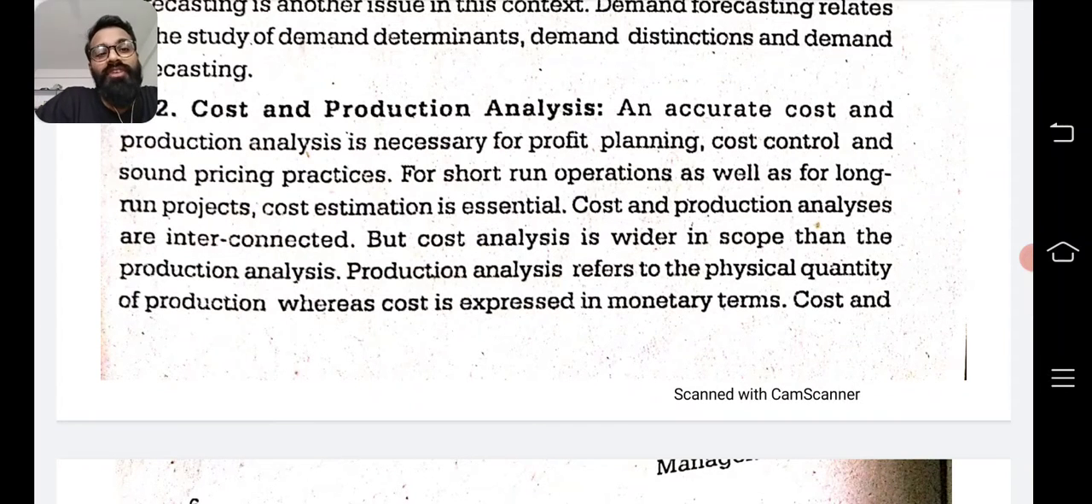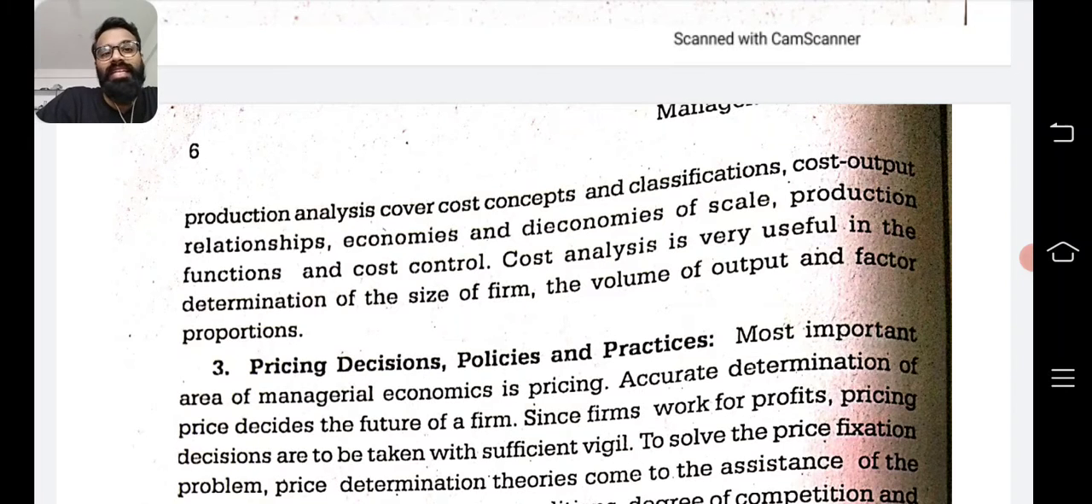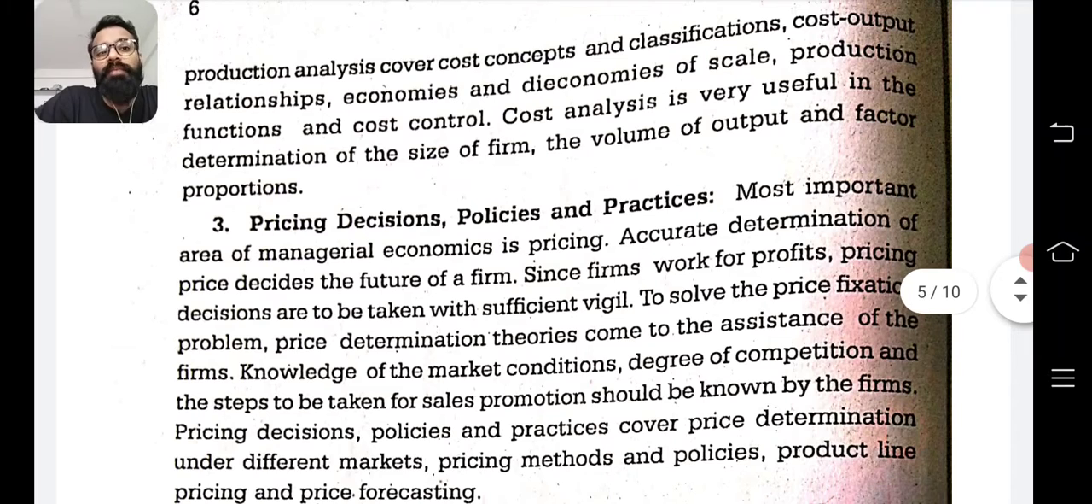Production analysis refers to the physical quantity of production, whereas cost is expressed in monetary terms. Cost and production analysis cover cost concepts and classification, cost output relationship, economies and diseconomies of scale, etc., which will come in the following chapters. Now, price decision and policy practices.